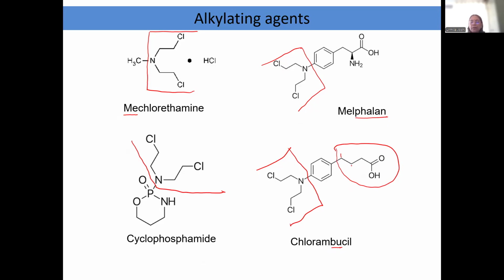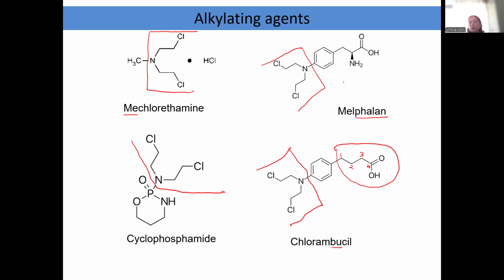Just see, 4 carbons. So butanoic acid. Actually, it should have been numbered as 1, 2, 3, and 4. Butanoic acid. So chlorambucil and mechlorethamine are very easy to remember. Melphalan, phenylalanine. Okay.